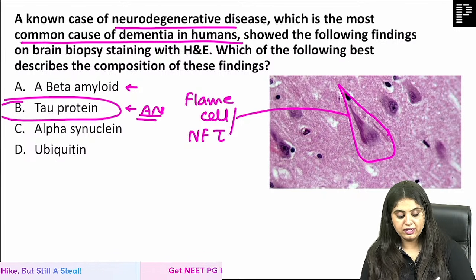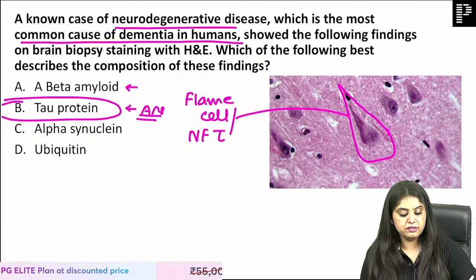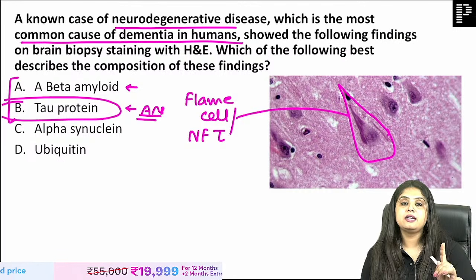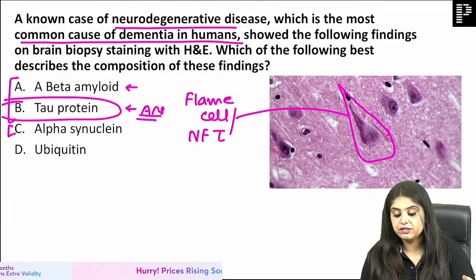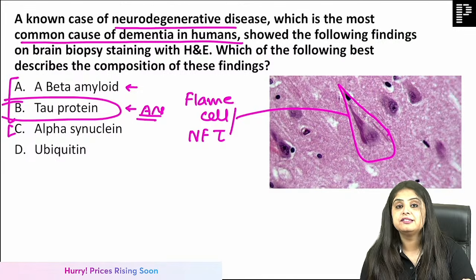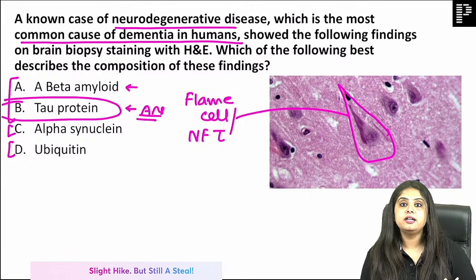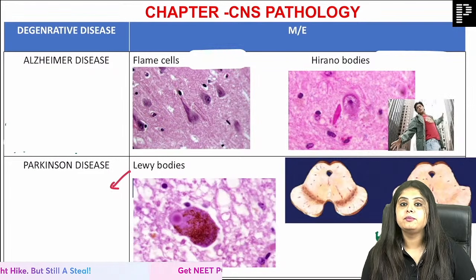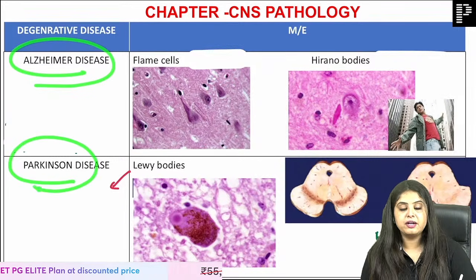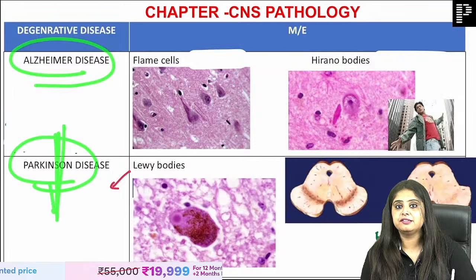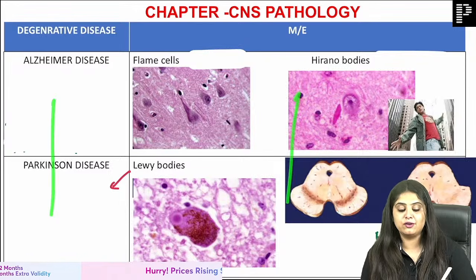So when I talk about Alzheimer's versus, because you know I have so many things, if I ask you the first two options, A beta and tau protein are in Alzheimer's, alpha synuclein is in which disease? Alpha synuclein is in Parkinson's, and ubiquitin right now I studied in Huntington. So why don't I study all of them together? Huntington disease is done. Now I'm left with Alzheimer's and Parkinson's. First tell me their genetics, then I'll tell you the pathology. Let's do a deal. You tell me genetics, I tell you pathology.